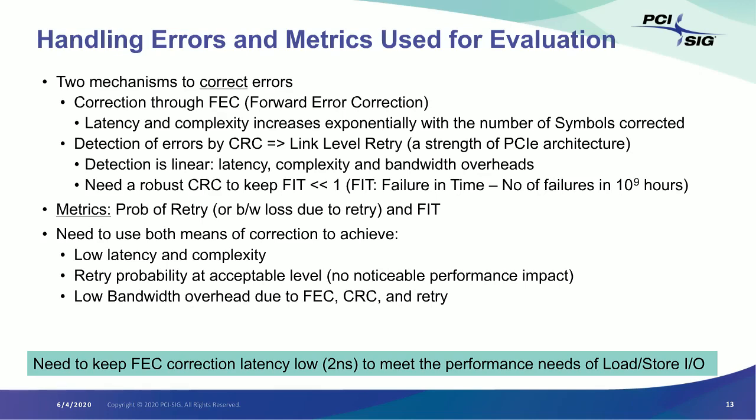And this mechanism, CRC, and then resulting in a link level retry has been there in PCI Express since Gen 1 days. And it is a strength of PCI Express, which we fully want to deploy. So we look at correction as the combination of the two, correction and then detection resulting in correction through replay.